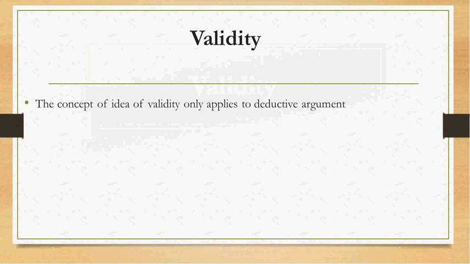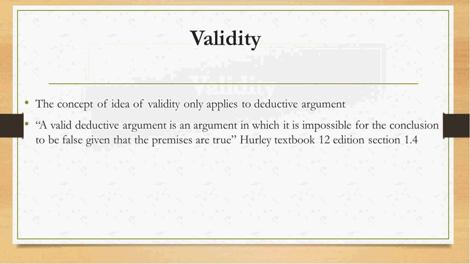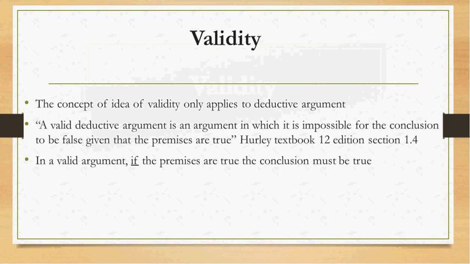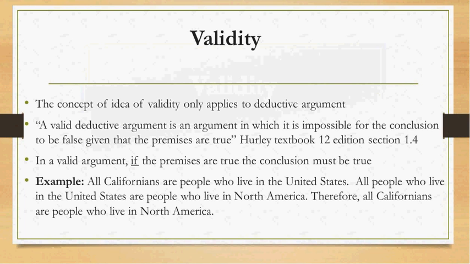But there is a more technical definition, and I'll take that definition straight from the textbook, from Hurley, 12th edition. A valid deductive argument is an argument in which it is impossible for the conclusion to be false, given that the premises are true. Another way to say this is that in a valid argument, if the premises are true, the conclusion must be true.